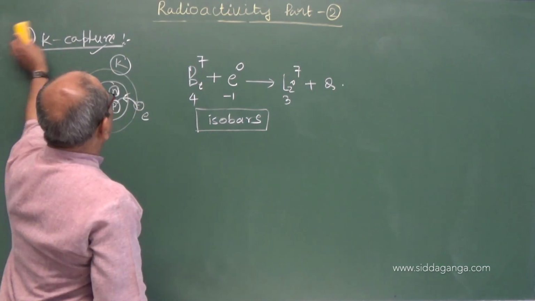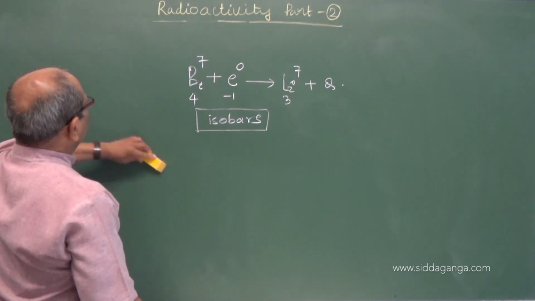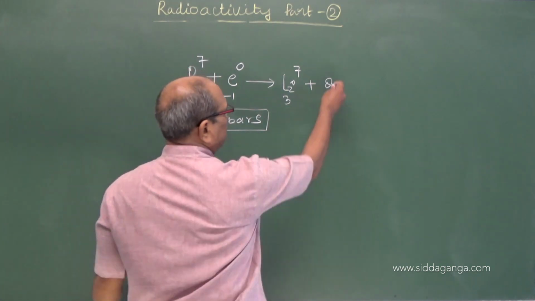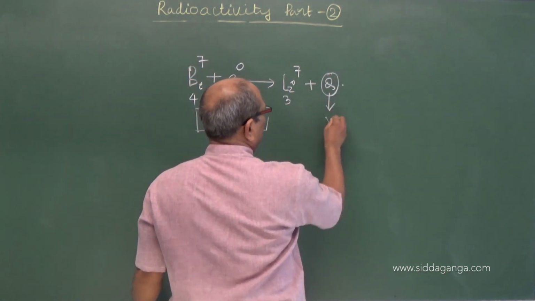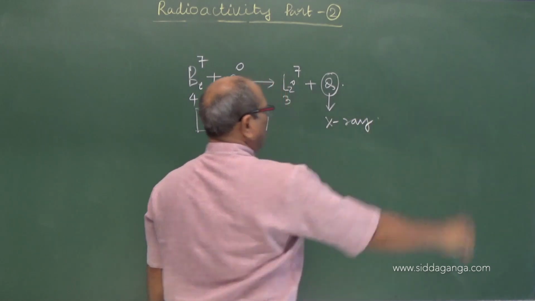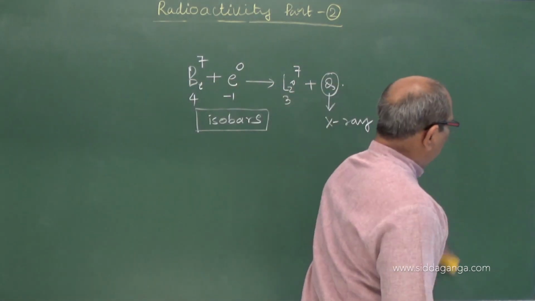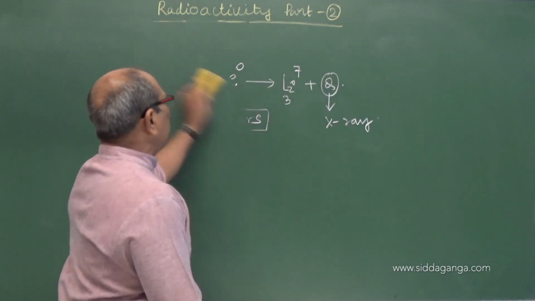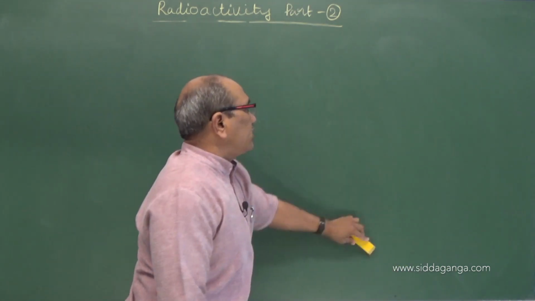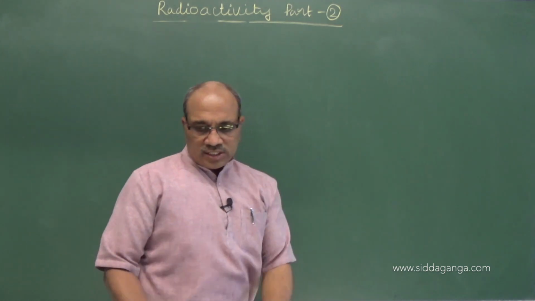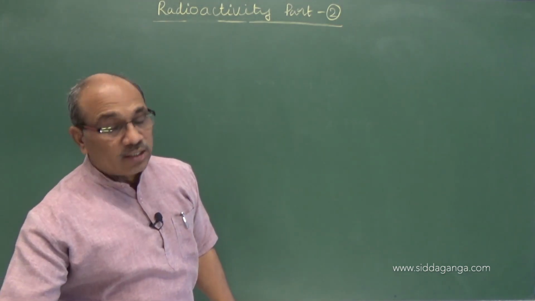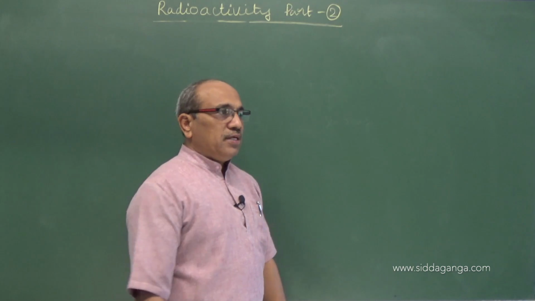The energy is emitted in the form of X-ray radiation. Details are not necessary, but you must know what is meant by K capture in the nucleus. Now we have discussed alpha decay and beta decay.